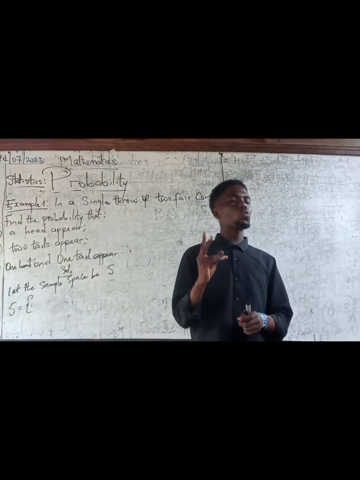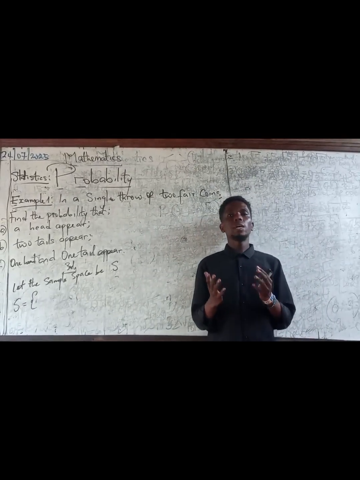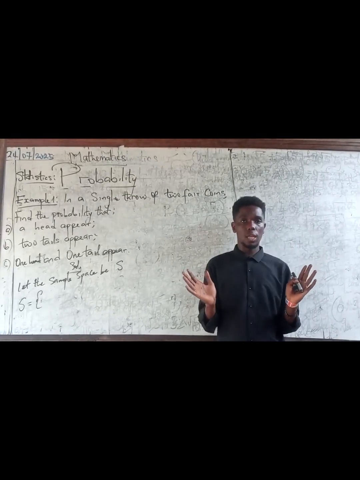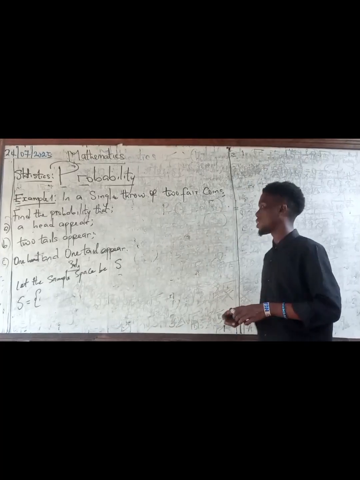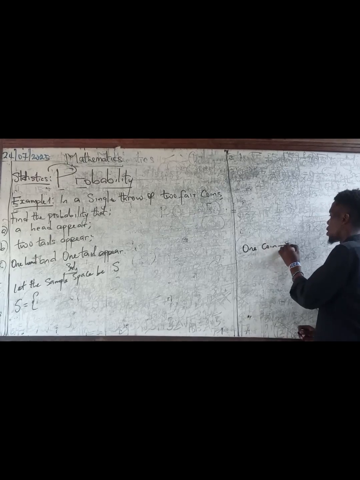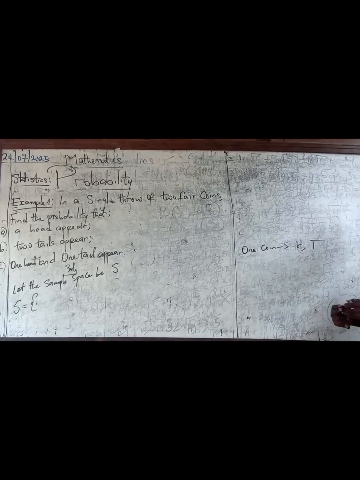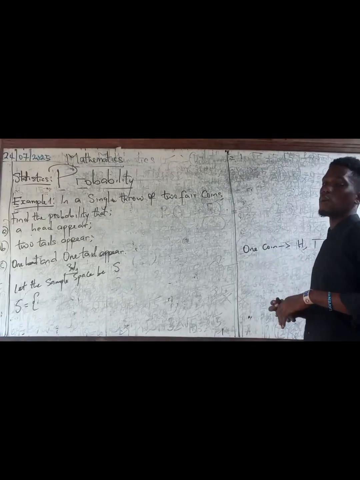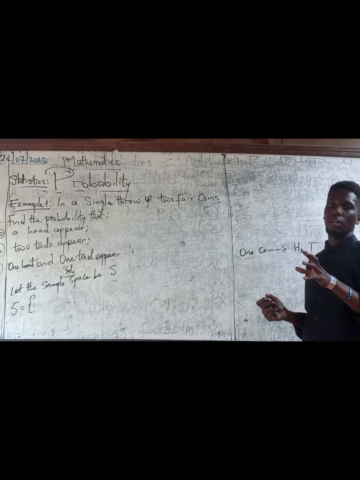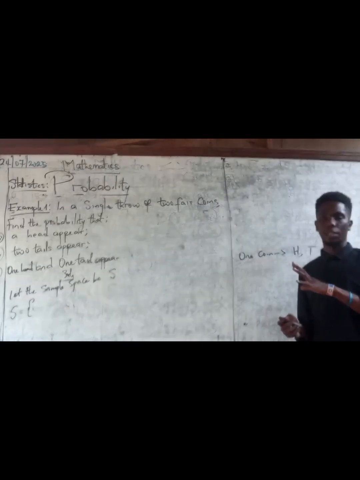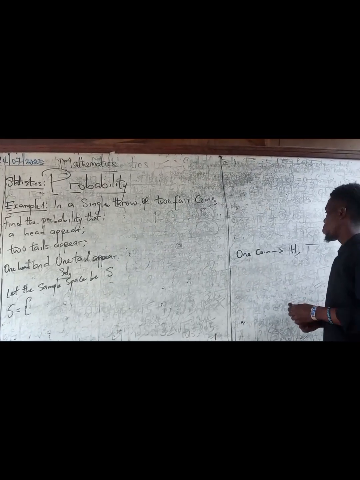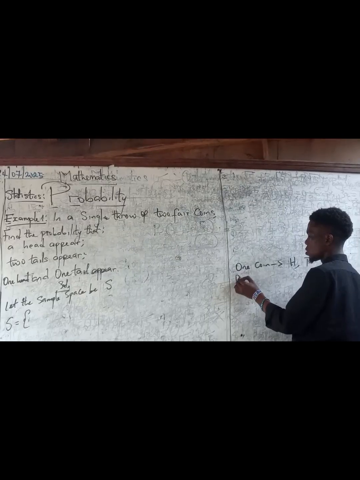When you have 2 coins, now a coin has 2 surfaces. We have the head and we have the tail. We all know that. We will represent that as H and T. But now, we're not dealing with one coin here, we're dealing with 2 fair coins. The word fair means no compromise, right? You will just have a head and a tail, no other side. That's what fair means. So, now that we're having 2, I'm going to pick another coin.